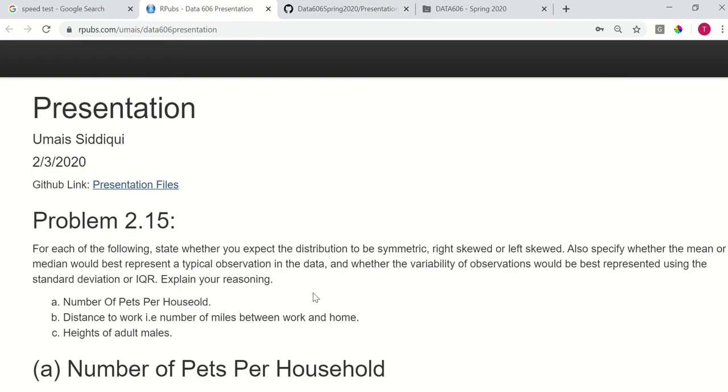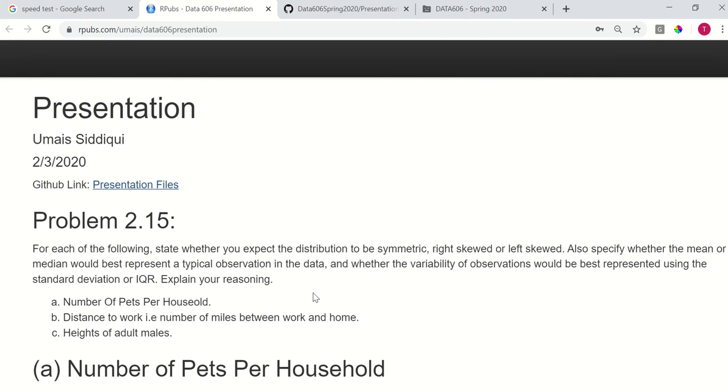Getting back to the presentation, the problem that I decided to present is problem number 2.15, and you can find that problem on page number 58 of the PDF version of the textbook. The problem states: for each of the following, state whether you expect the distribution to be symmetric, right skewed, or left skewed.